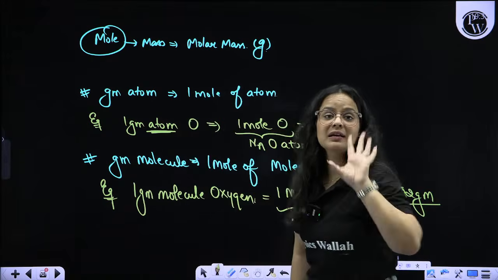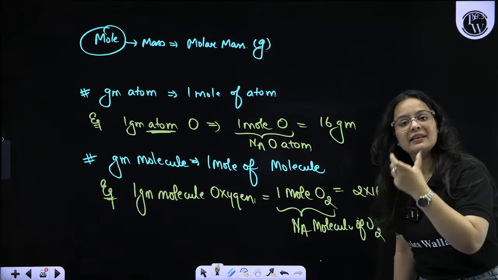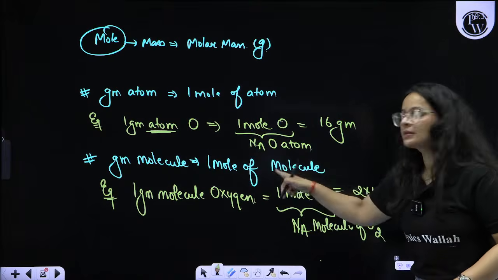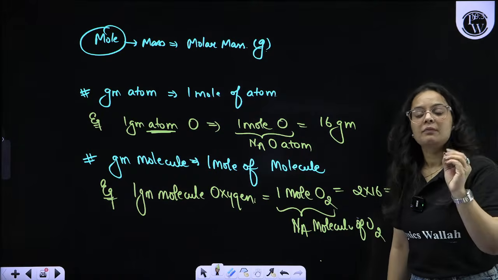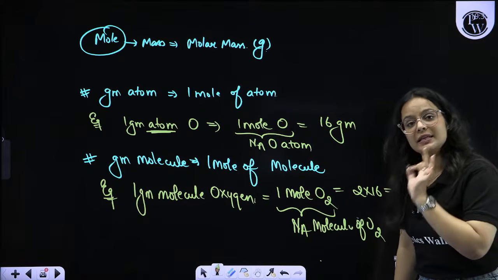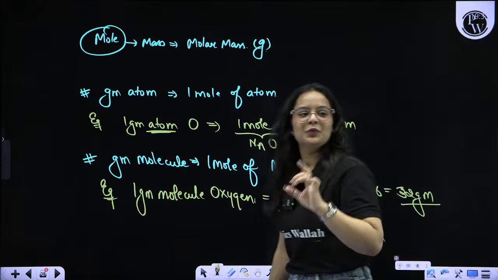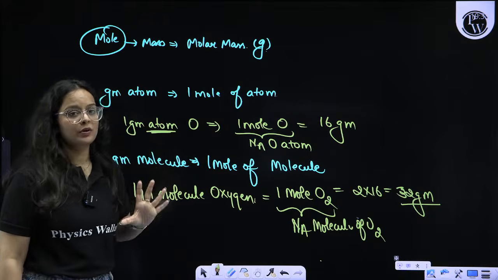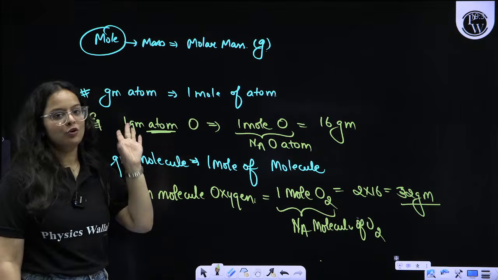Gram atom doesn't mean atom in gram. Gram atom means we are specifying 1 mole in terms of atoms. Gram molecule means 1 mole of molecules. Wherever you find gram atom, it is 1 mole only. Wherever you find gram molecule, it is mole of molecules only. I will explain with more examples because this is a very important thing and many students might make mistakes while solving this type of question. But I am here to help you all out.